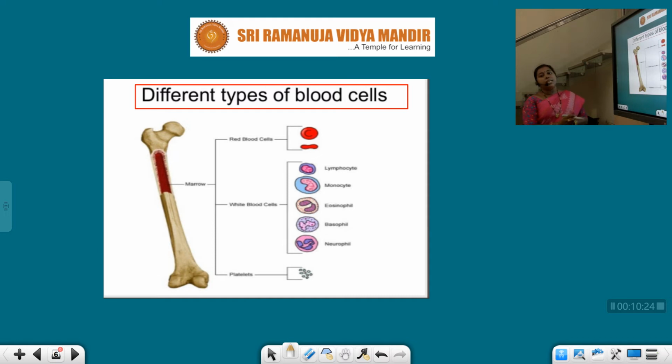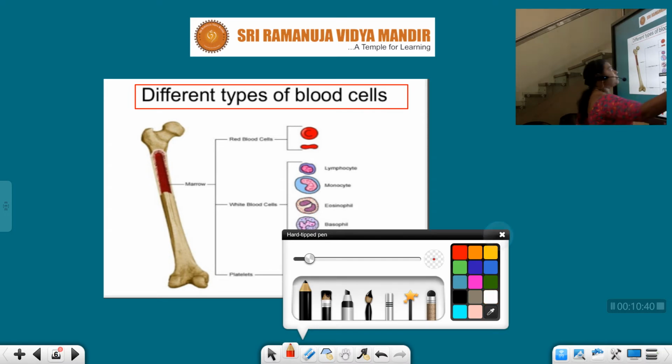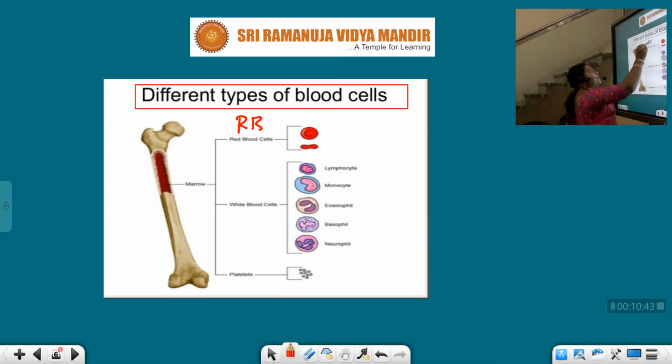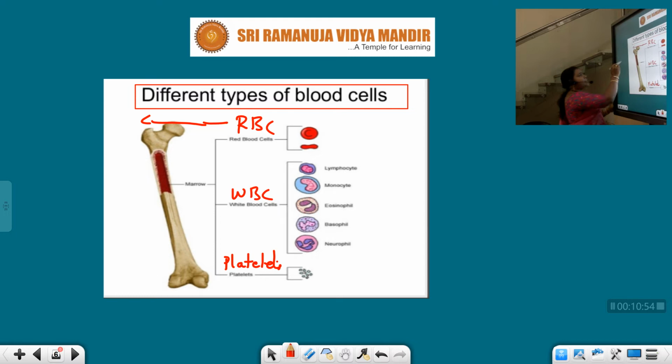Next, let us see different types of blood cells. As I said, blood consists of two things, plasma and blood cells. Here, blood cells are of three types: RBC, WBC and platelets. Students, RBC is also called erythrocytes.